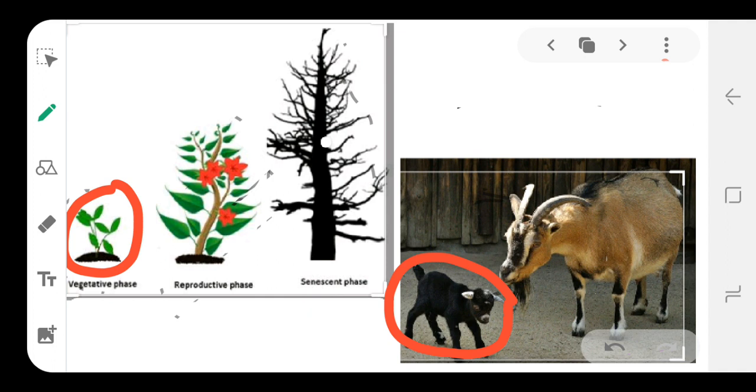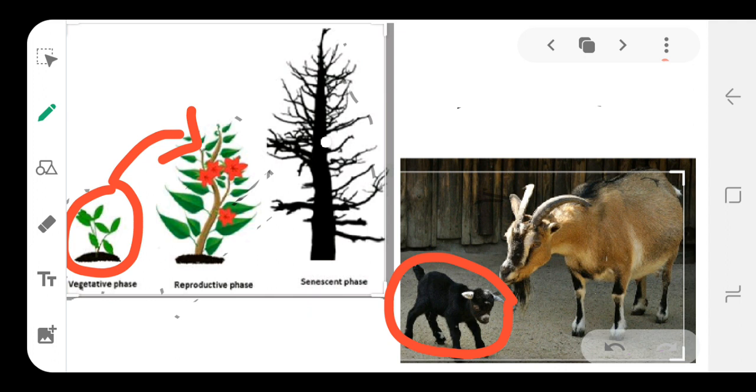Also in this period, the plants are busy carrying out photosynthesis, and there is accumulation of the resources that are necessary for flowering and the reproduction process. So in this phase, photosynthesis and accumulation of resources take place to reach the next phase,